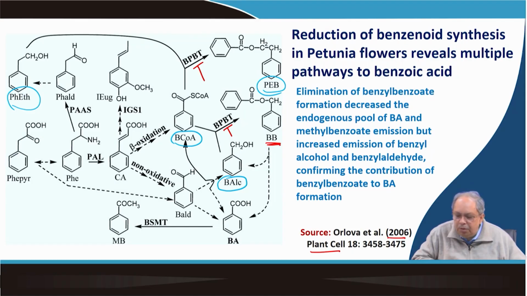And what has been found, that elimination of benzyl benzoate formation decreased the endogenous pool of benzoic acid and methyl benzoate.